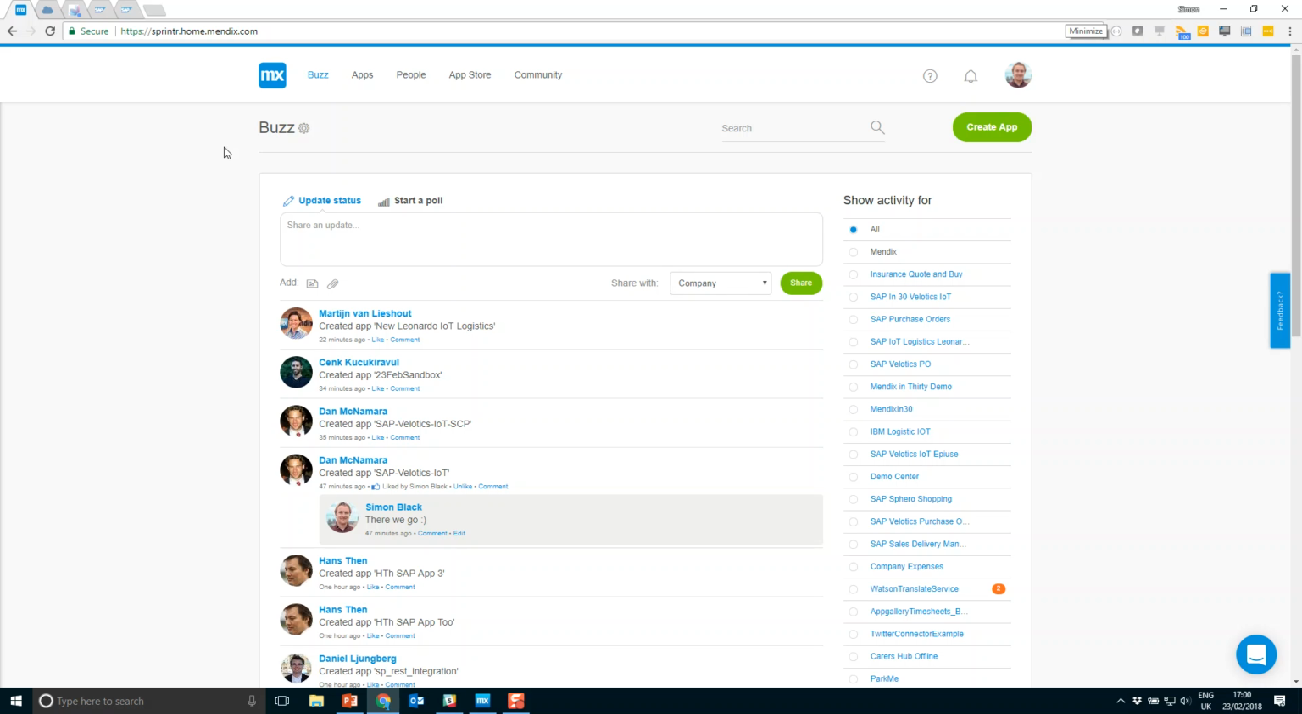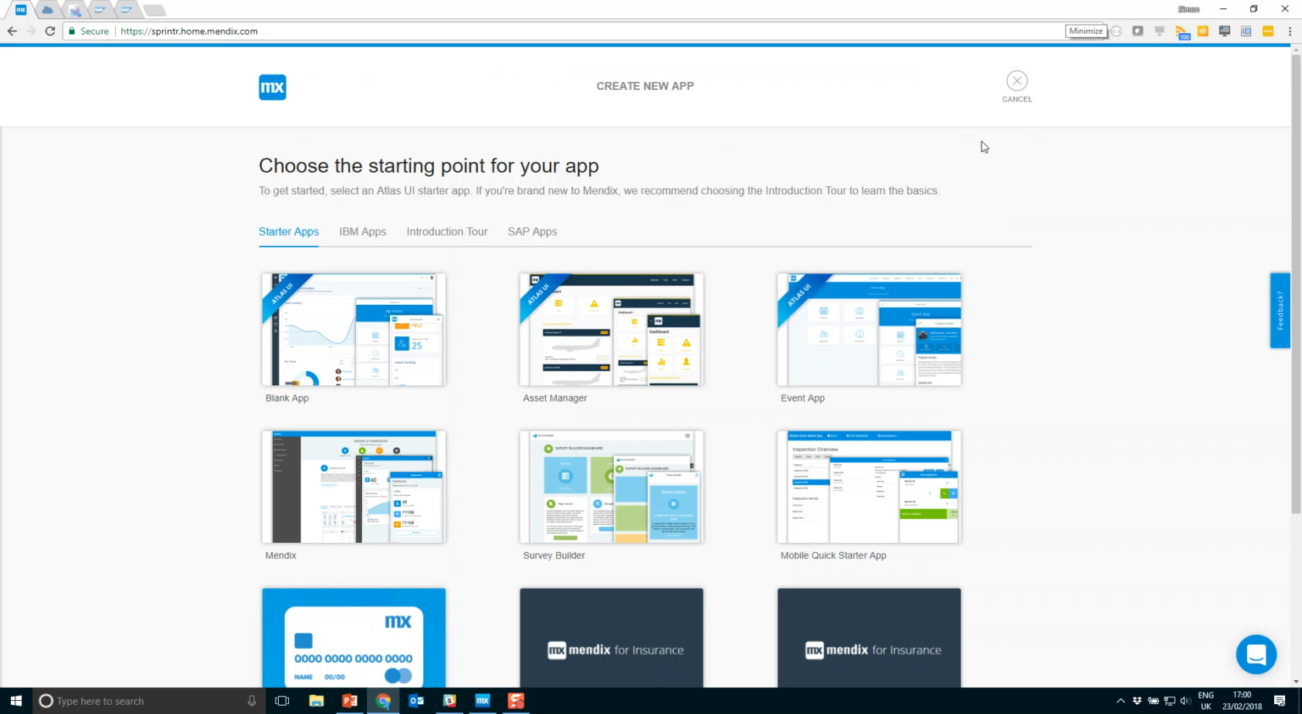So first of all, I want to show you the Mendix Dev Portal. This is where we are able to collaborate with people within our organization. We're also able to start to create projects together so that we can have business and IT collaboration when developing our application. In order to start an application, we can click on the green button which says Create App. When we do so, we can select from a number of starter templates and a number of example themes.